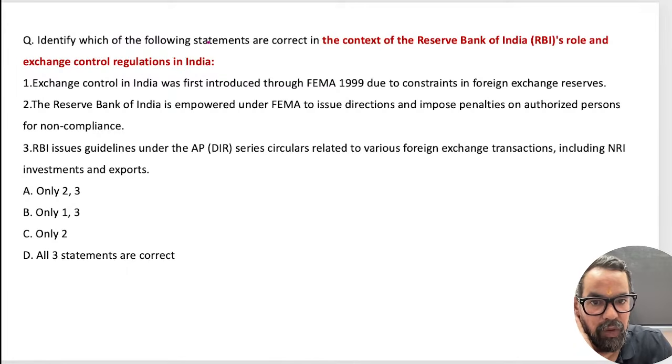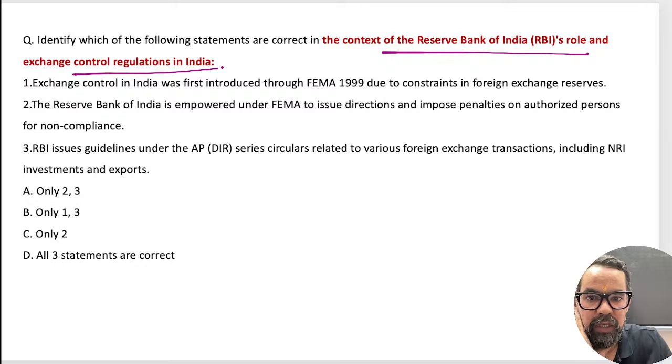So identify the following statements in the context of RBI and its role and exchange regulation. Very simple one. Exchange control in India was first introduced in 1999.